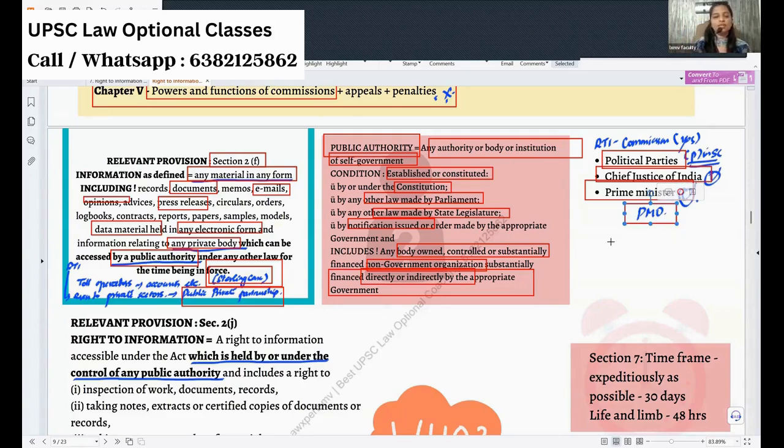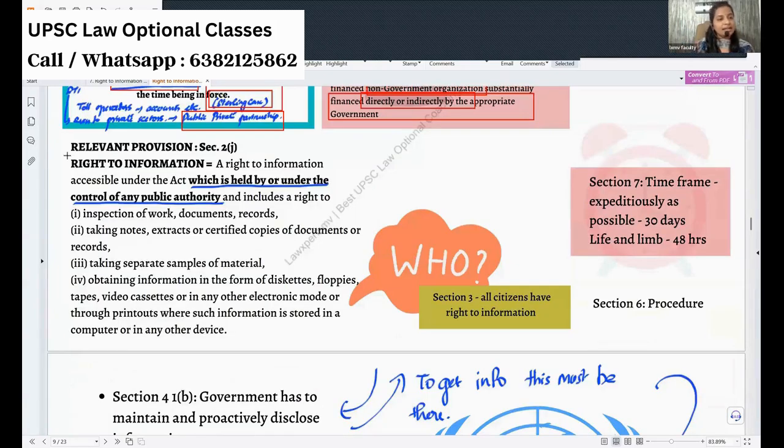Okay, now coming to the important area, right to information. You can define information. You can say who is a public authority, from where I can get the information. The next point is what right I have. What is right to information? A right to information is the right to information accessible under the Act which is held under the control of public authorities. This is the link. They have defined what is information, who is a public authority. Now, how do you relate it?